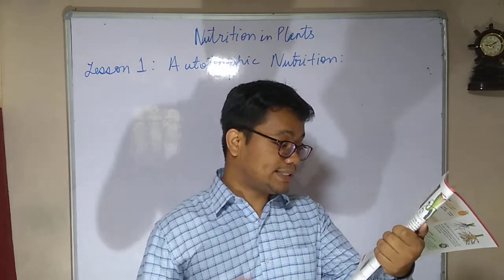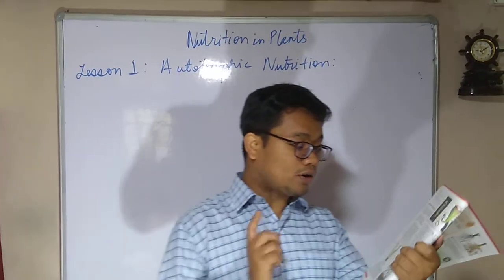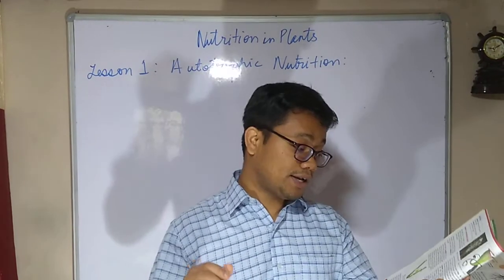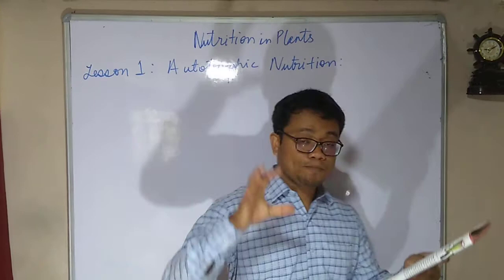Now Cassytha is another example of a parasitic plant. They have not given a picture of Cassytha, so you can search on the internet and see how Cassytha usually looks. Okay, children, so that is your work.